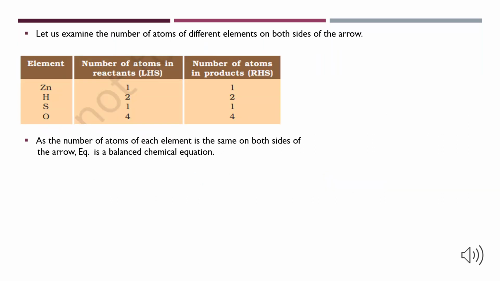Let's study the number of atoms of different elements on both sides of the arrow. Zinc has one atom on LHS, that is the reactants, and one atom on RHS, that is the products. Similarly, hydrogen has two atoms on LHS and two atoms on RHS. Sulfur has one atom on LHS and one on RHS. Oxygen has four atoms on LHS as well as on RHS. As the number of atoms of each element is the same on both sides of the arrow, the given equation is a balanced equation.